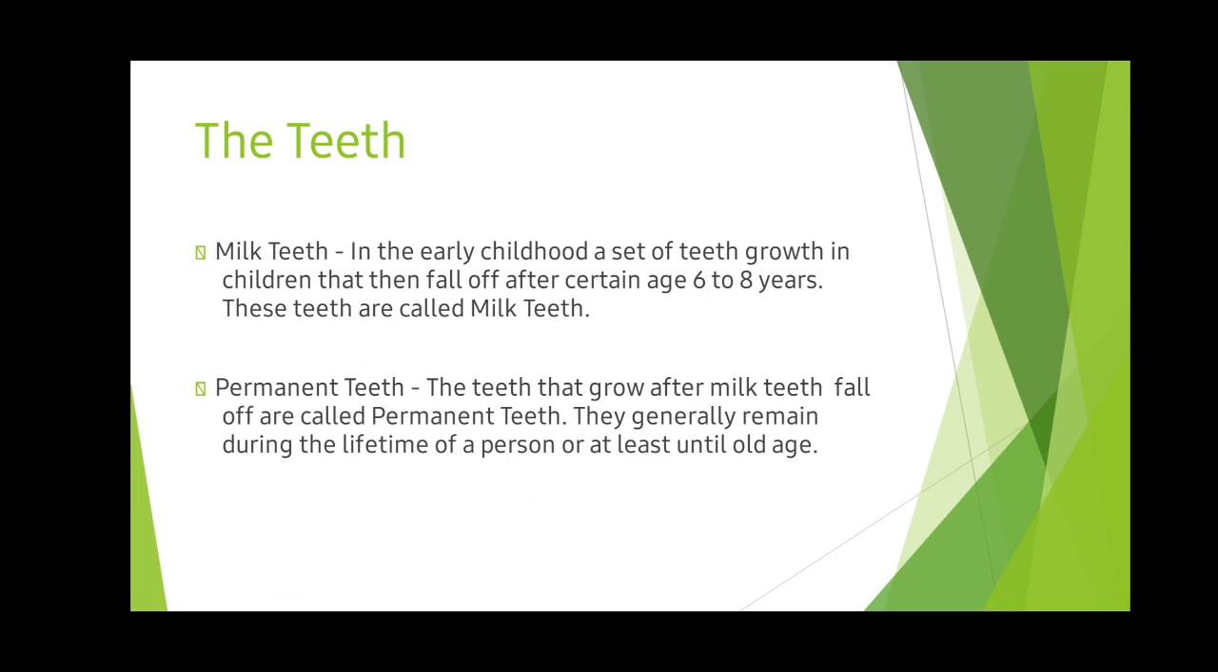The teeth. Milk teeth: in early childhood, a set of teeth grows in children that then falls off after a certain age of 6 to 8 years. These teeth are called milk teeth. Once the milk teeth fall off, the teeth that grow after them are called permanent teeth. They generally remain during the lifetime of a person, or at least until old age. So the teeth we all have now are permanent teeth, and the teeth which kids have are milk teeth. Once the milk teeth fall off, they grow the permanent teeth.